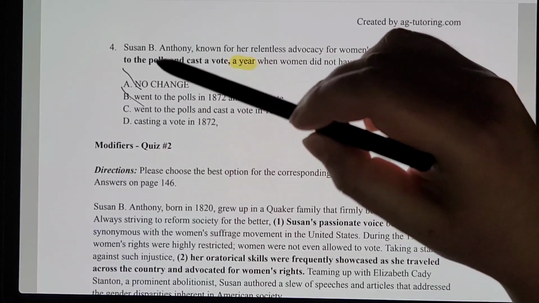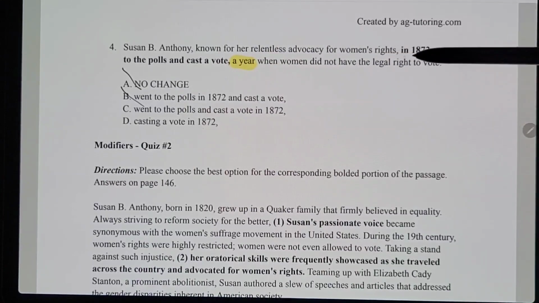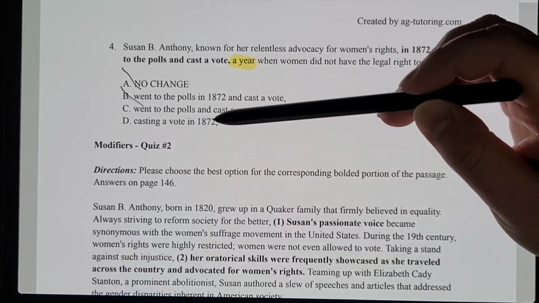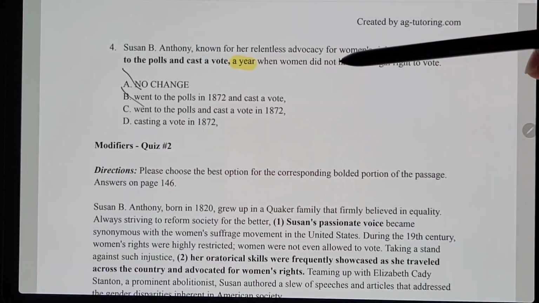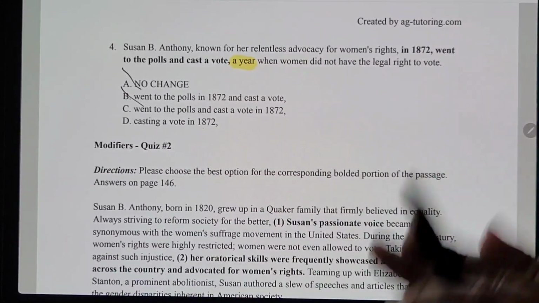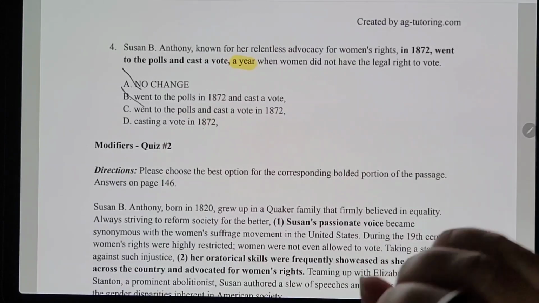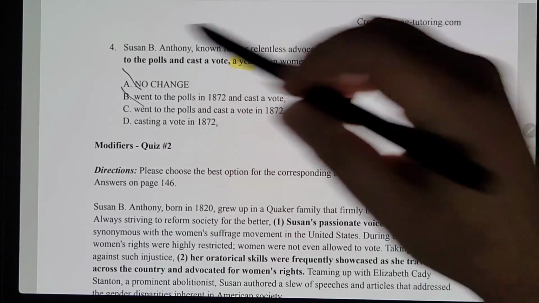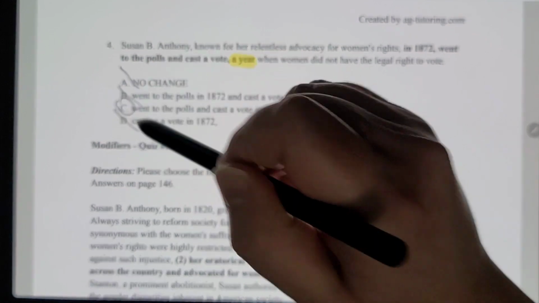So let's see. "Susan B. Anthony, known for her relentless advocacy for women's rights, casting a vote in 1872, a year when women did not have the legal right to vote." You're waiting for the sentence to continue or something. That is not a complete sentence. So that is not correct. So it would have to be C.